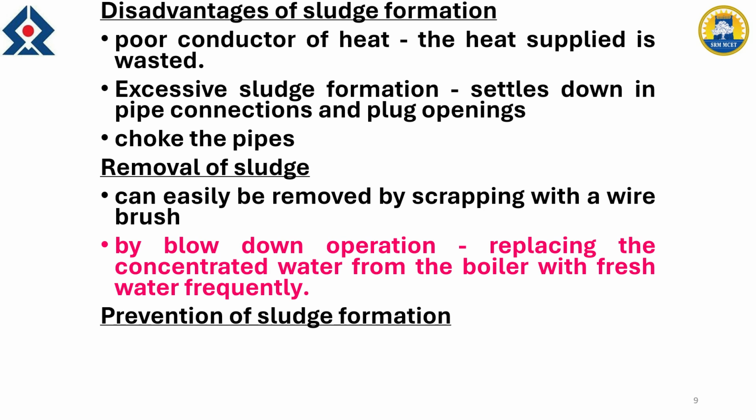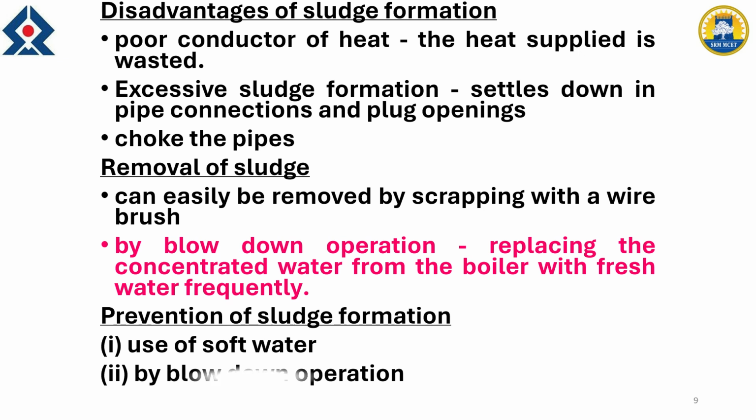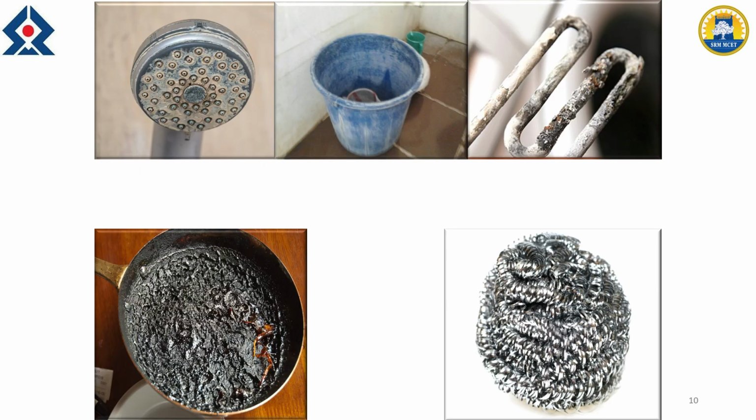So this can be removed by scraping, or blow down operation, which is a very famous technique, by blowing with a flush of soft water or fresh water. We can remove the sludge by using soft water. So the main suggestion we are giving here is, by avoiding hard water and using soft water, we can avoid the formation of sludge in most of the boilers and so on. And blow down operation is a technique.